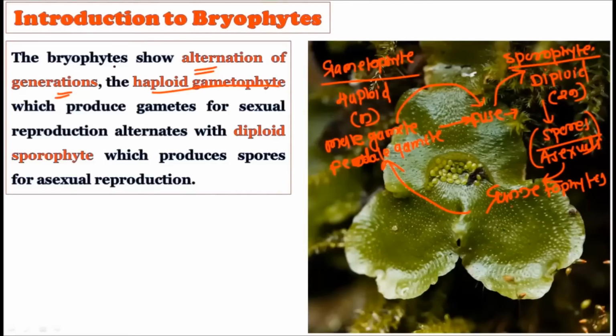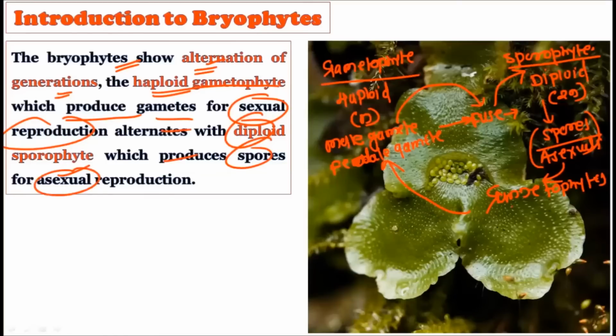So the bryophytes show the alternation of generations, that is, the haploid gametophyte produces the gametes for sexual reproduction, and it alternates with the diploid sporophyte, which produces the spores for asexual reproduction. It is a very simple kind of arrangement: the gametophyte alternates with the sporophyte. The gametophyte on the one hand is the haploid plant body, and the sporophyte on the other hand is the diploid plant body.